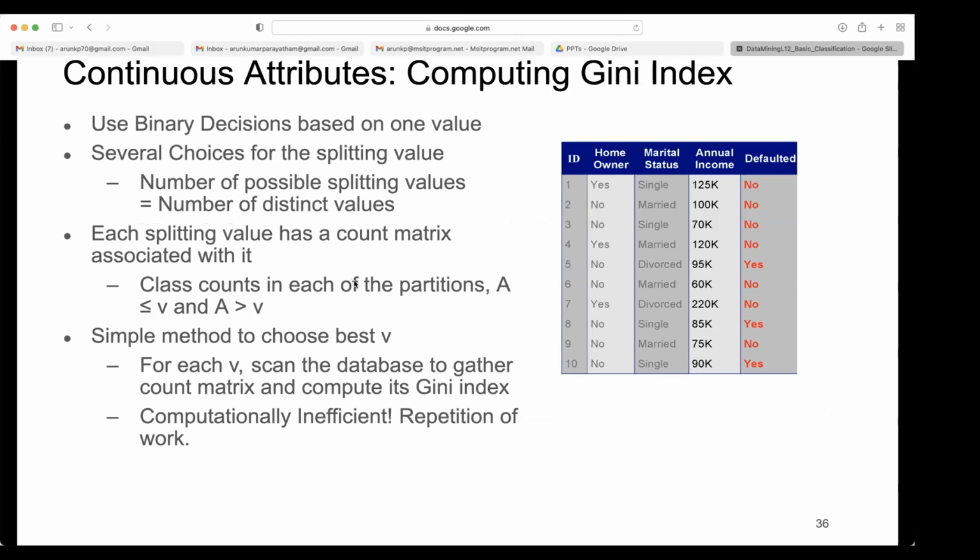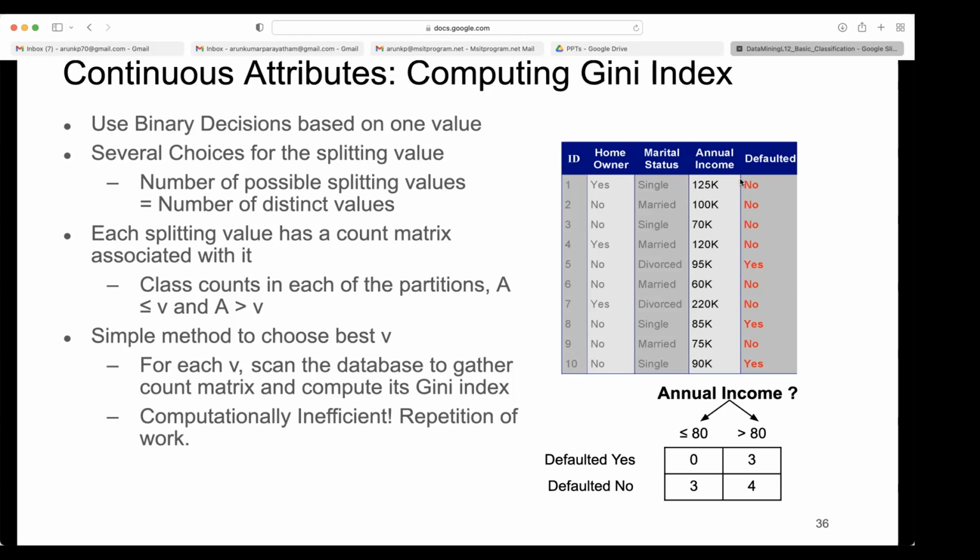If it is a continuous attribute, how do you find the Gini index? Use binary decisions based on one value. If you want to take annual income, you can take 125, 100, any of these values, and with 10 values you can get 10 splits. So use binary decisions based on one value. There are several choices for the splitting value. The number of possible splitting values is equal to the number of distinct values. You can say 125 or 170. Of course, if some are repeating, then they will go out.